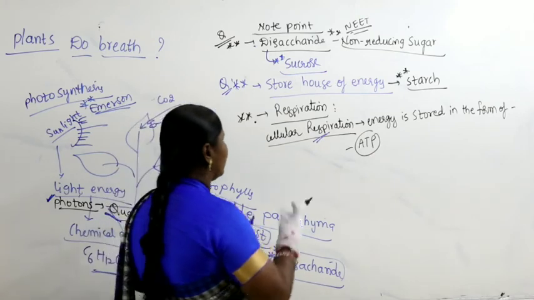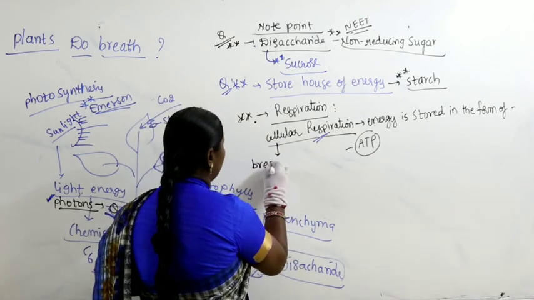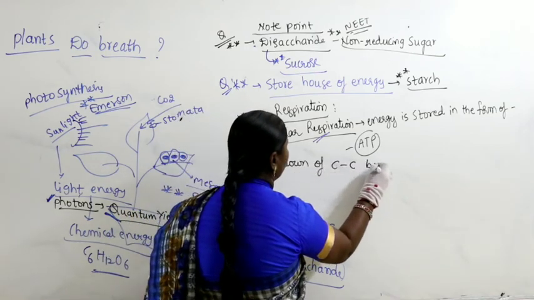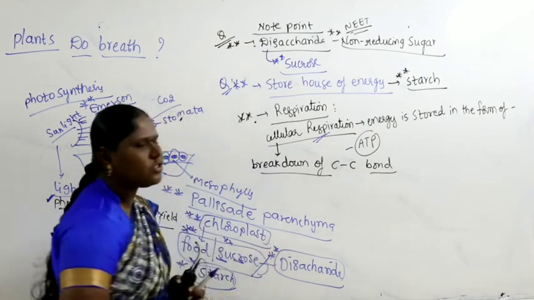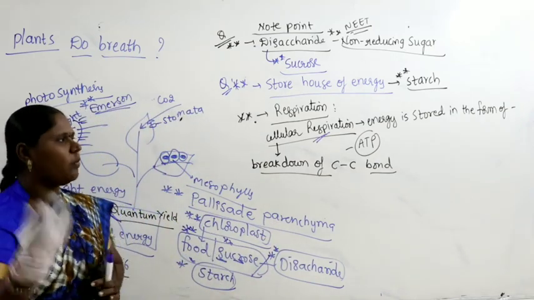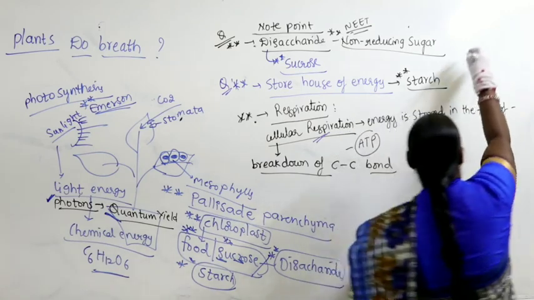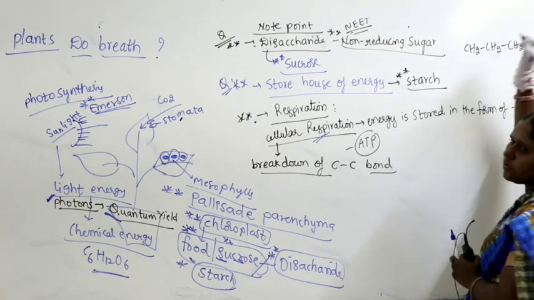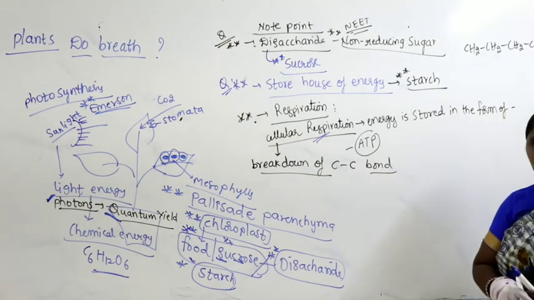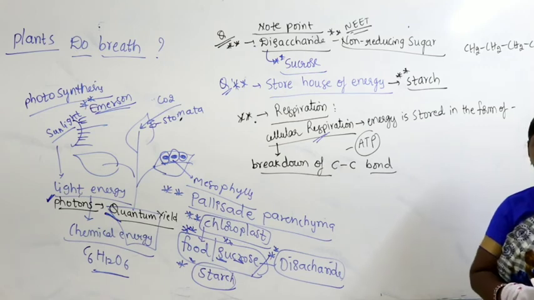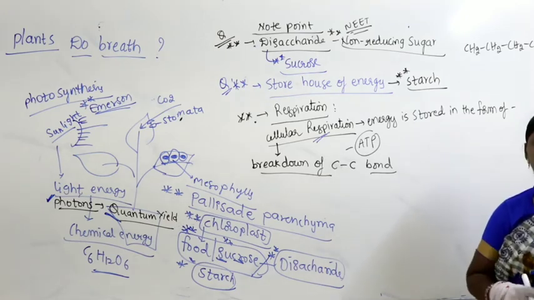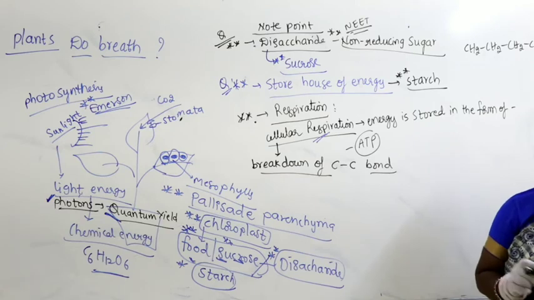If you look at cellular respiration, there is a breakdown of the C bond here, because what are starch and sucrose? They all are nothing but carbohydrates. How will carbohydrates be? They will be a long chain of CH2 like that, a long chain. You know that they are built of monomers. Each monomer is a sugar. Right, we studied in biomolecules, carbohydrates are nothing but long chains of monomers. Each monomer is a monosaccharide. Each monosaccharide is a sugar.